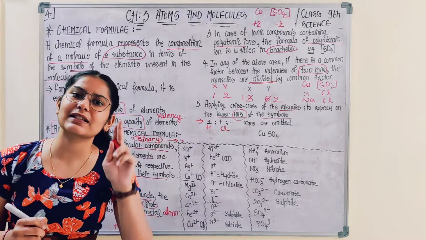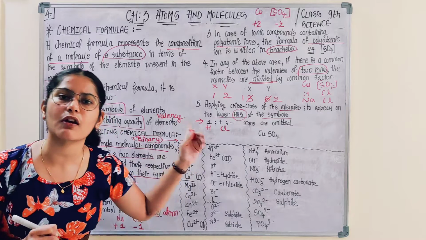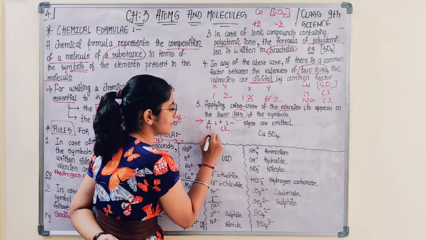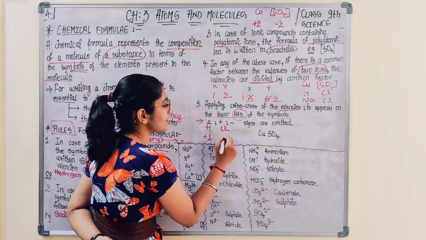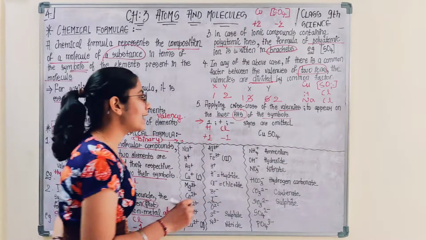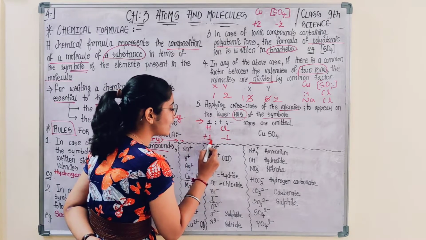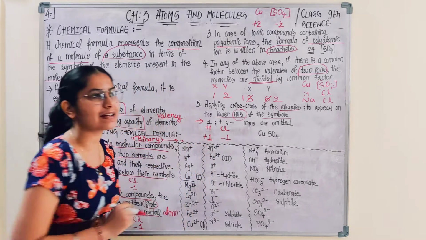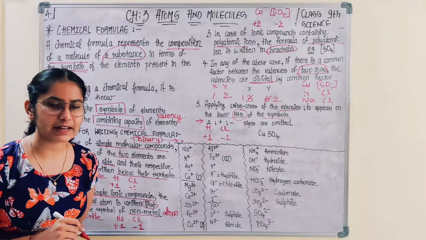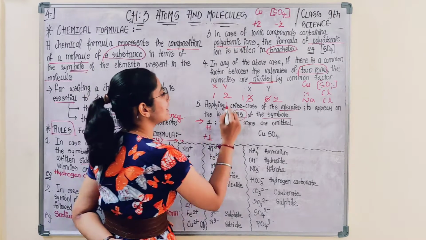Second, write the valency of each element below its symbol. The valency of hydrogen is +1, the valency of chlorine is -1. Then is there any common factor through which you can divide the two valencies? No, there is no common factor. Okay. The next step is crisscross.